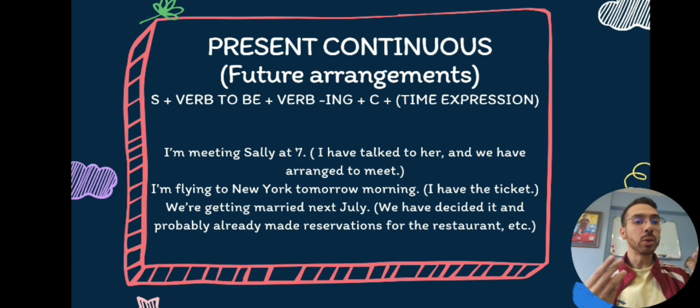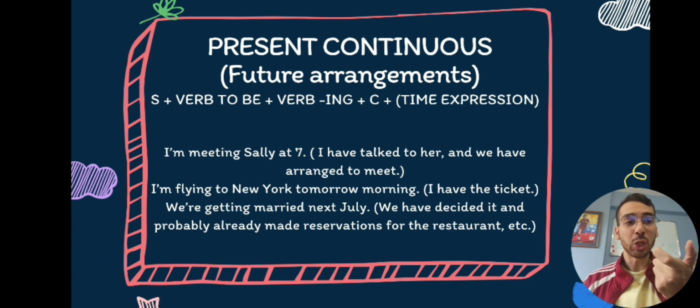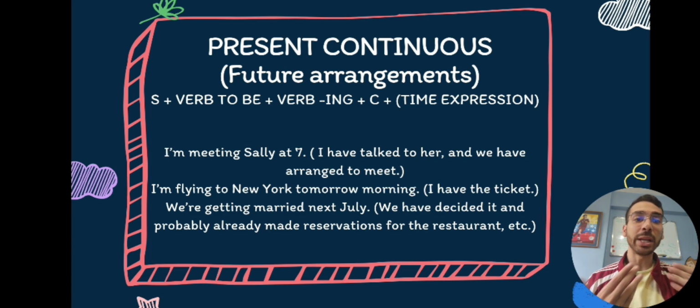But we can also use this vocabulary to talk about future arrangements that we have with other people. We just have to add a time expression. We just have to mention when these arrangements are happening. For example, I'm meeting Sally at 7. This means that I already have a plan with her. I'm flying to New York tomorrow morning.